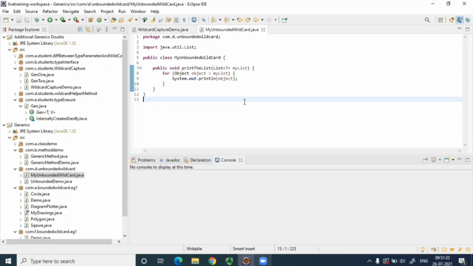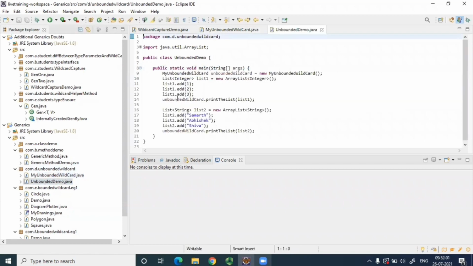I think the object itself it will put. Correct. Why object? Object is what in Java? It's the topmost class, the parent of all classes by default. Correct. So that is why what the compiler does is it scraps out all the generic syntax. It scraps out all that type parameter and this question mark, and it puts object over here and places that class. Now object can be casted or converted to anything, right?